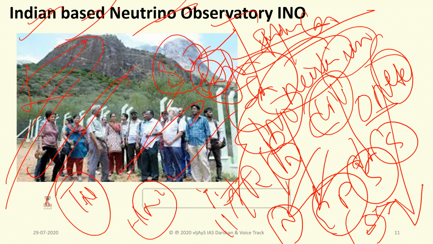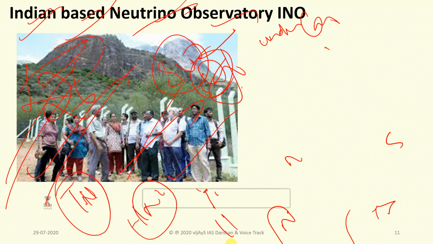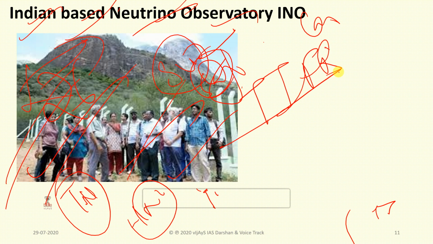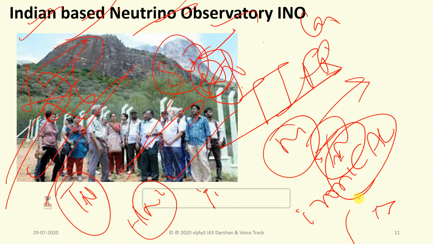At present, nearly 26 institutions and 100 scientists are involved in this collaboration. Very famously, the Tata Institute of Fundamental Research in Mumbai is also going to collaborate with this, and it is expected to grow further. The laboratory is located in Tamil Nadu. The iron calorimeter, ICAL, detector is going to be placed to study neutrinos, and it also helps in physics, biology, geology, and everything.